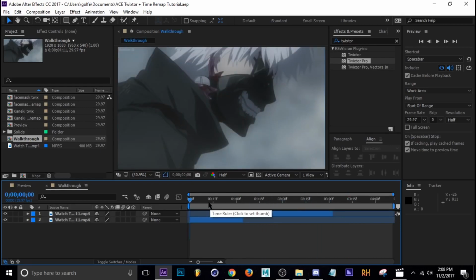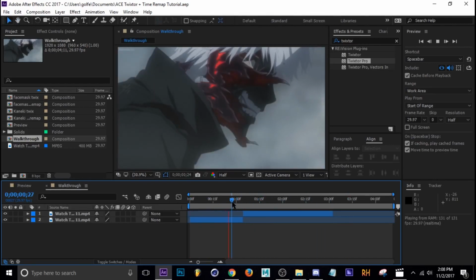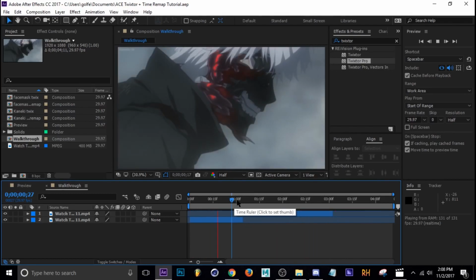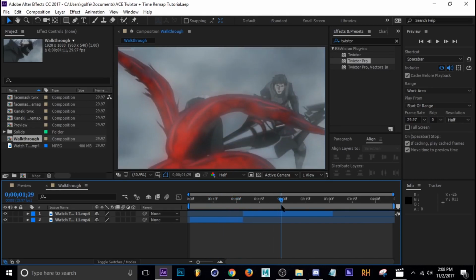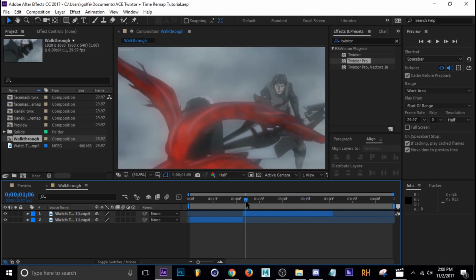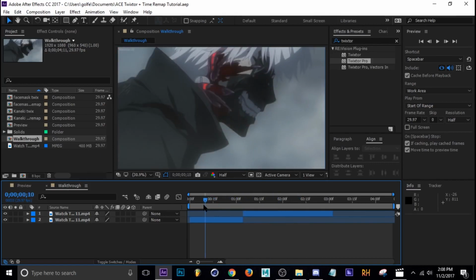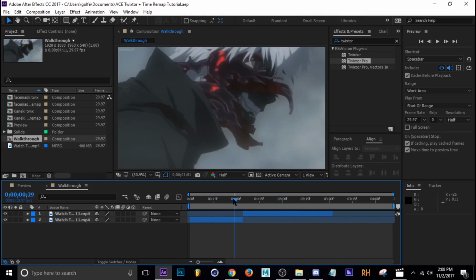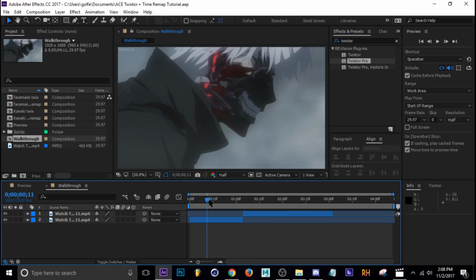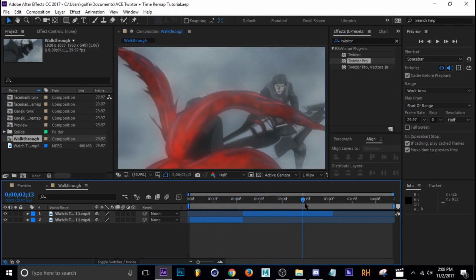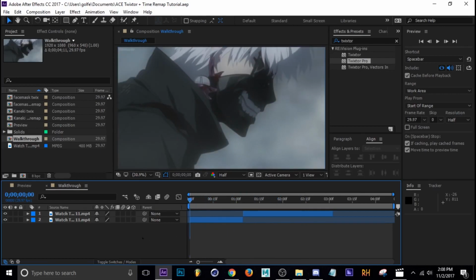Okay, so here we are with our raw footage. Go ahead and play this forward for you. So what we're going to do is slow these clips down with Twixtor and then pre-comp them and use time remapping to kind of compress the Twixtor clip and then keyframe the speed of it, so we can go in the graph editor and adjust the speed in certain parts, so where it's faster in some parts and slower in others. So I'm going to show you guys step by step how I get this done.